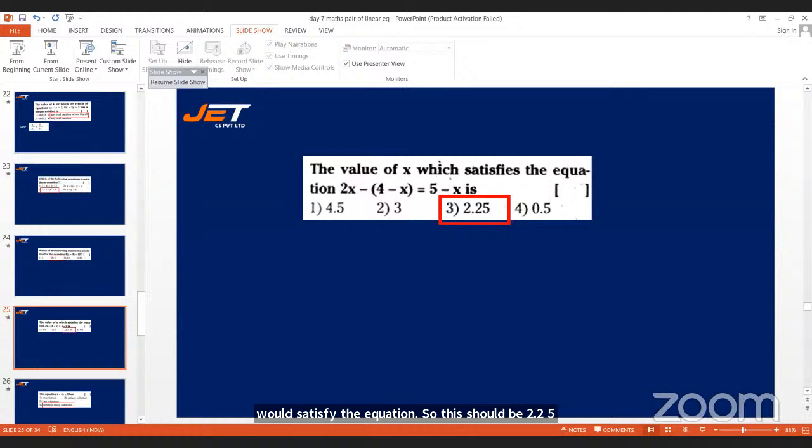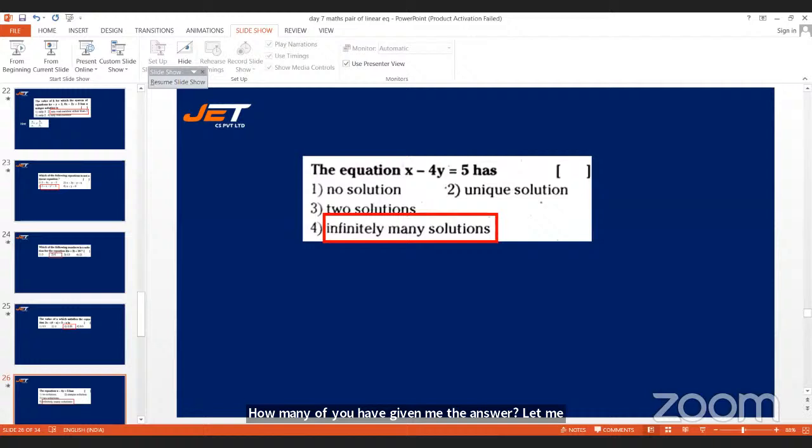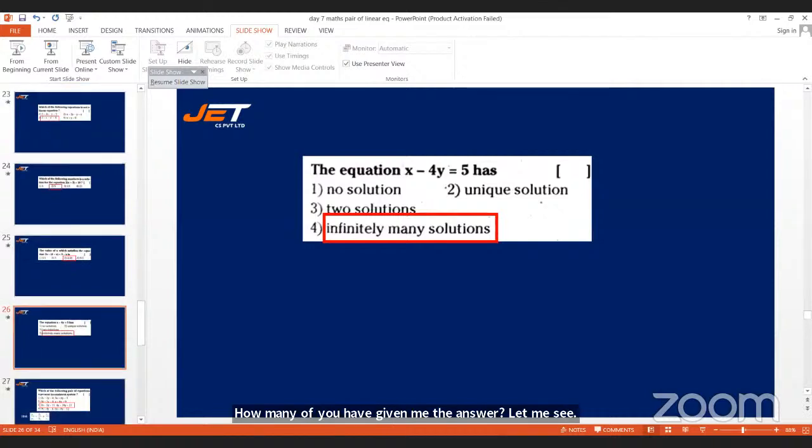How many of you have given me the answer? Let me see. Probably next question we'll see. The equation x minus 4y is equal to 5 has dash. So we can say that it has infinitely many solutions.